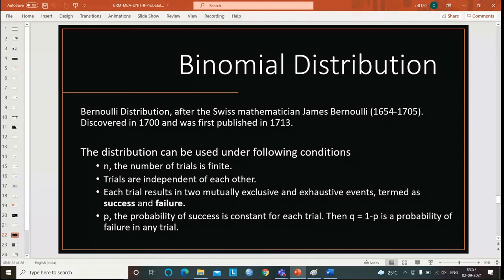I am writing an examination. I have only two outcomes to come out with: either I'll pass the examination or fail the examination. Or let us take one more example. How many genders do we have? Male, female. That means we should have only two outcomes of any experiment. If a lady is going to give birth to a baby, what is the probability that the baby is a boy or a girl? It is 50-50 chances. They have only two chances to come out with: male, female. There is nothing else.